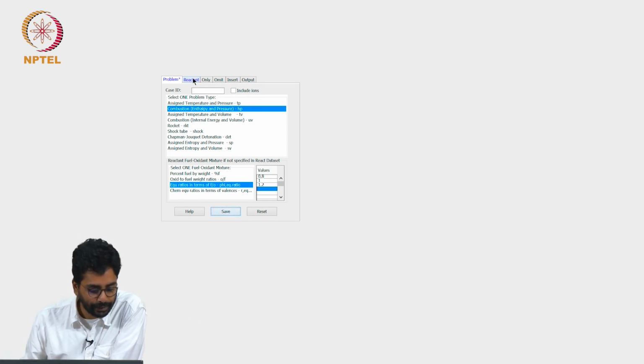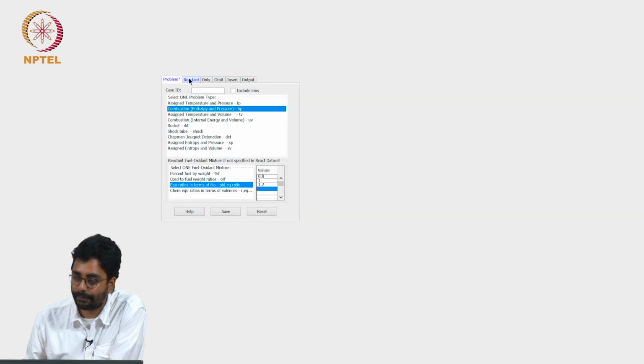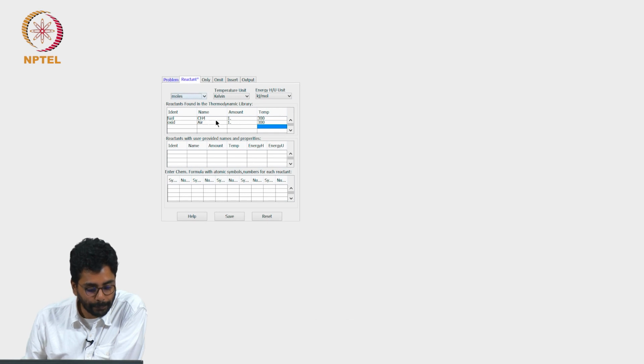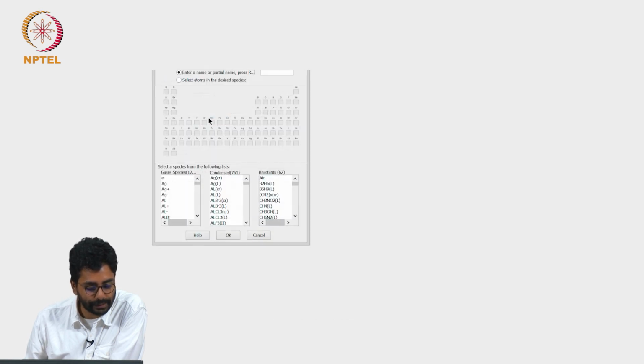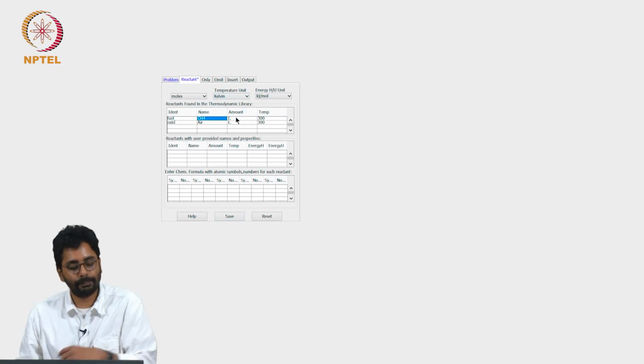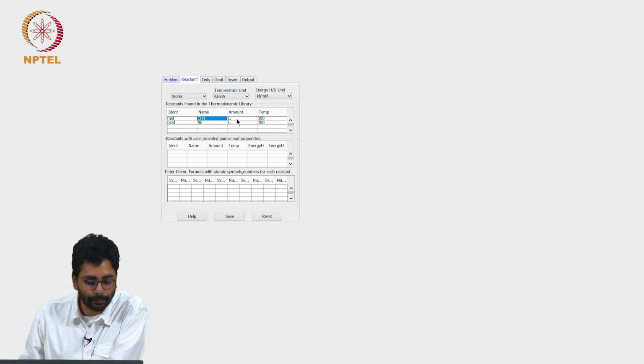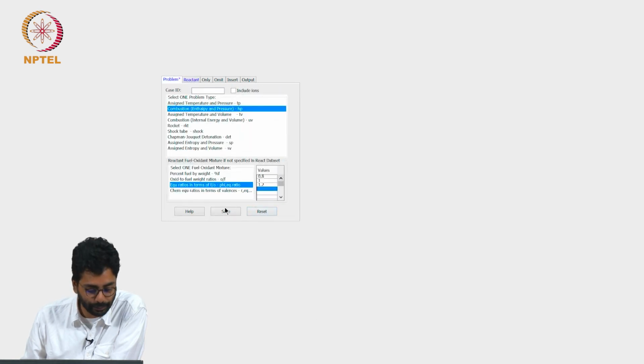Then we assign pressure values 1, 5 and 10 bar just to look at the effect of pressure, and then we have picked the reactants. The fuel is methane, the oxidizer is air, both are at 300 kelvins. Of course, I can specify the relative amounts here so that a certain stoichiometry is maintained, but I can also specify the values here, which is what I have done. Let us run the calculation and see what we get.